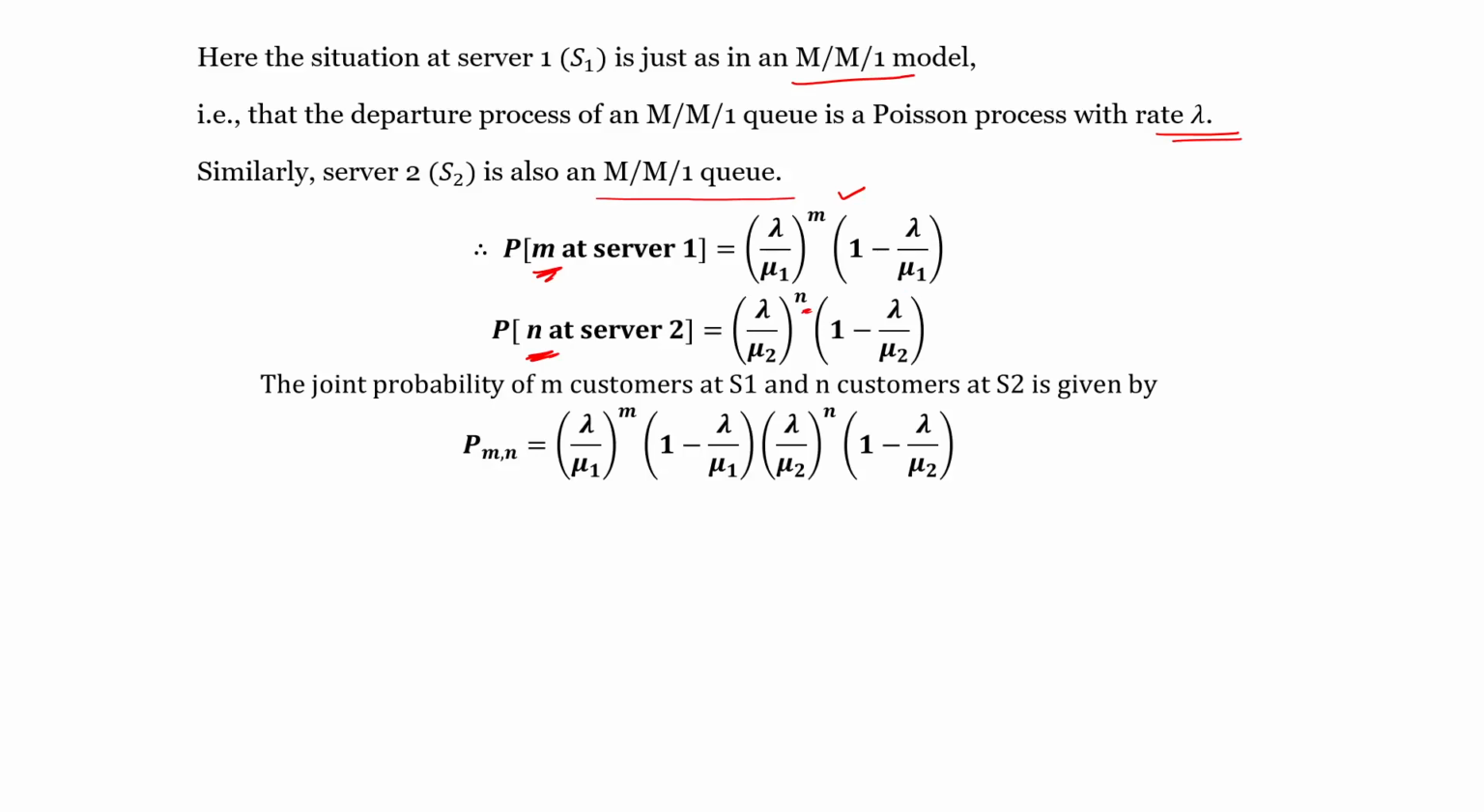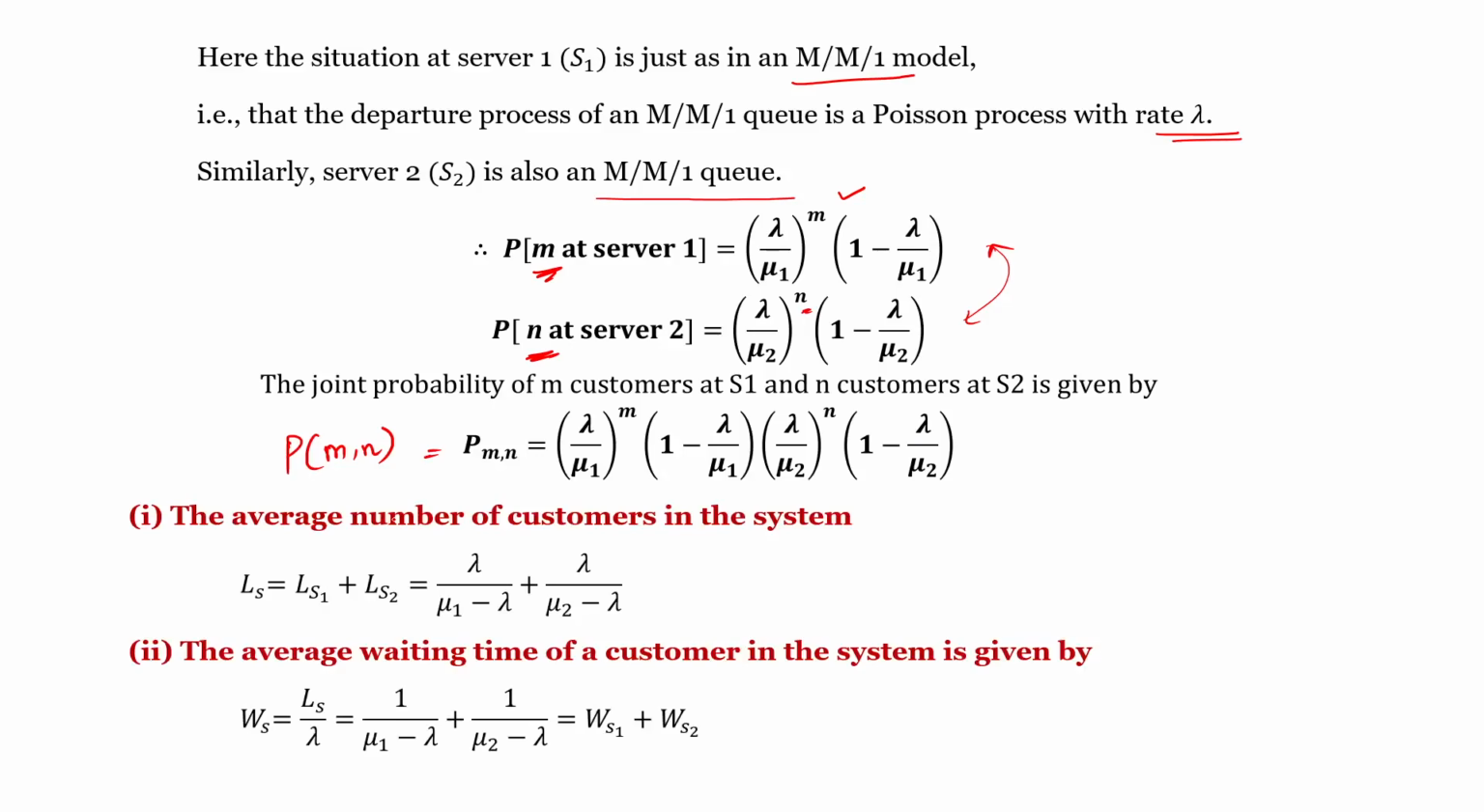Therefore, the joint probability of m customers at S1 and n customers at S2 is given by the multiplication of these two values, as these two are independent. So p of m comma n, the probability of m customers at server 1 and n customers at server 2, is the product: (lambda by mu1) to the power m into (1 minus lambda by mu1) into (lambda by mu2) to the power n into (1 minus lambda by mu2).